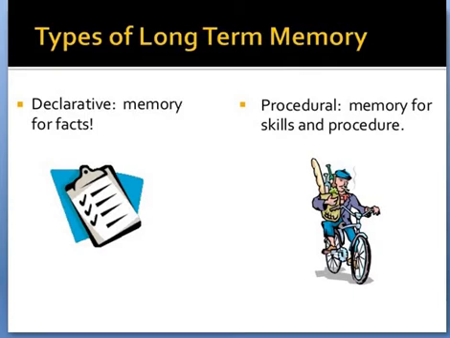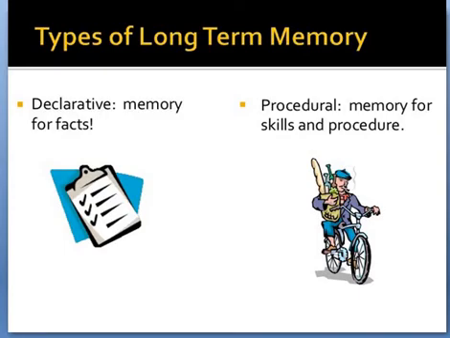Facts relate to the declarative memory and are amenable to verbal description, while contents of procedural memory cannot be described easily. For example, when asked, you can describe how the game of cricket is played, but if someone asks you how do you ride a bicycle, you may find it difficult to narrate.